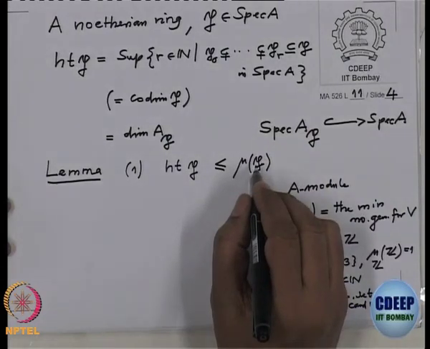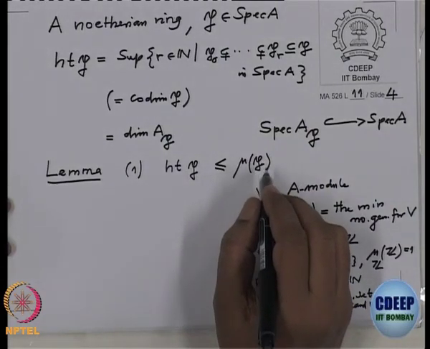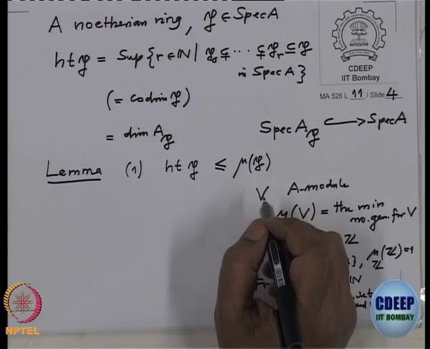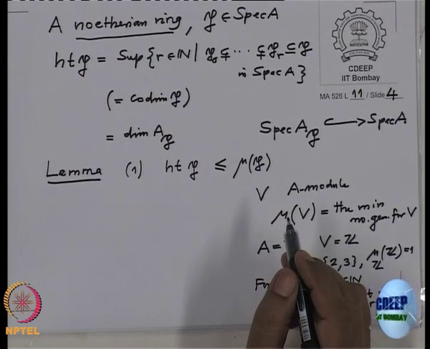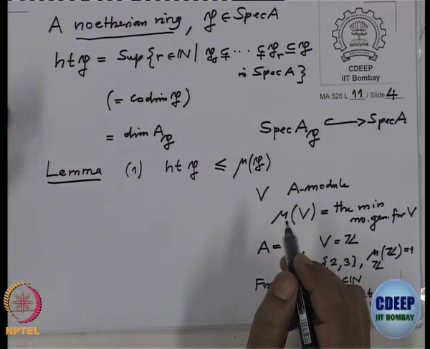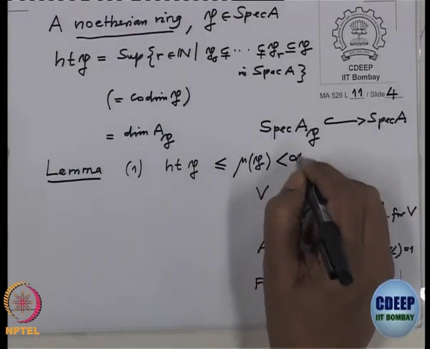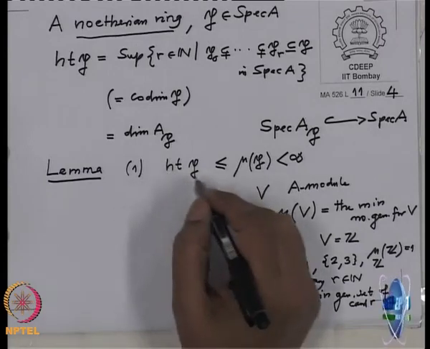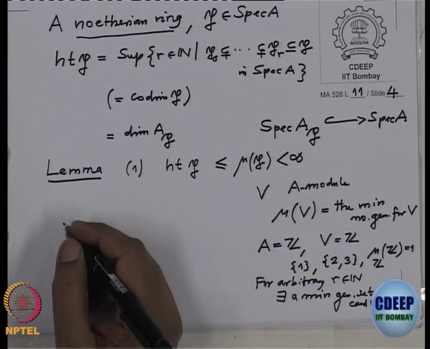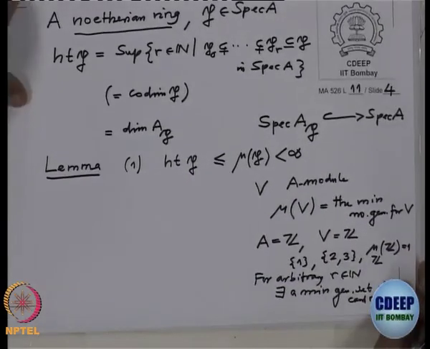Okay, so the first statement is height of P is less than or equal to mu of P, where mu of P is the minimal number of generators for P. And because we are in a Noetherian ring, every ideal is finitely generated. So in particular P has at least one finite set of generators, so in any case mu P is a finite number. This also proves, in particular, that height P is finite. So this is the first statement of the lemma.